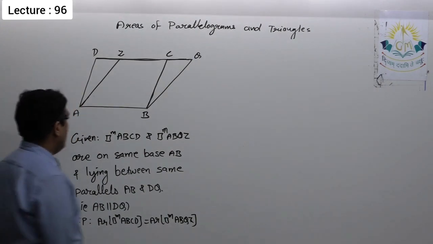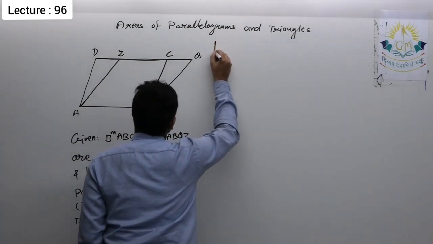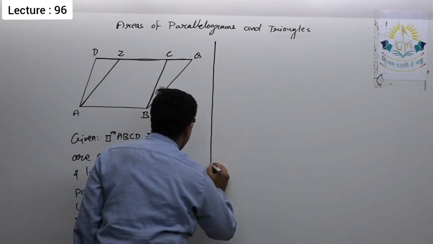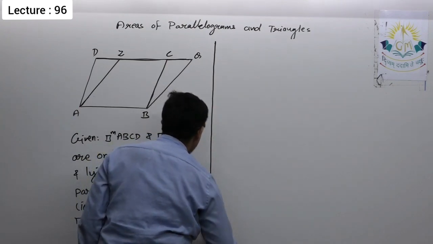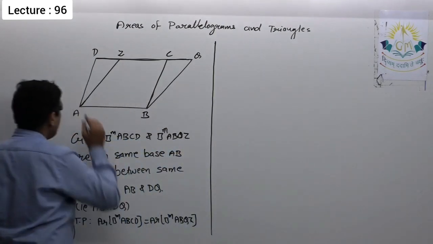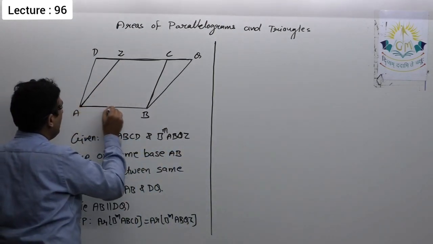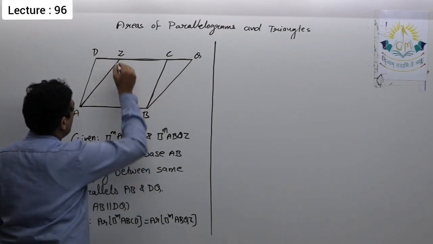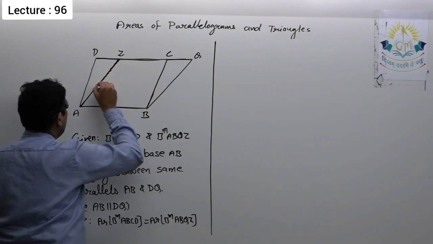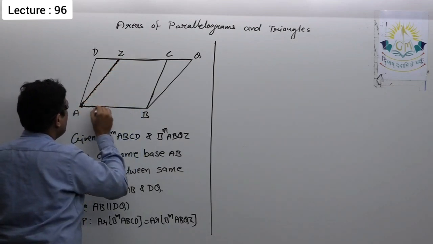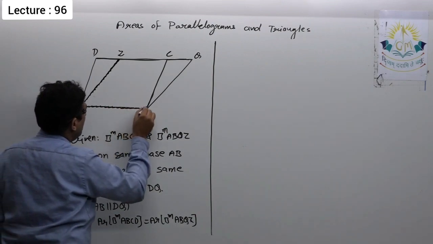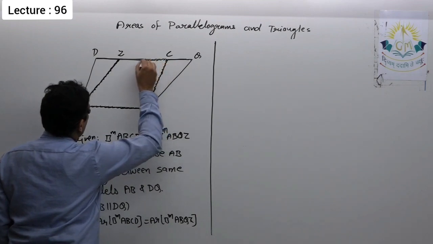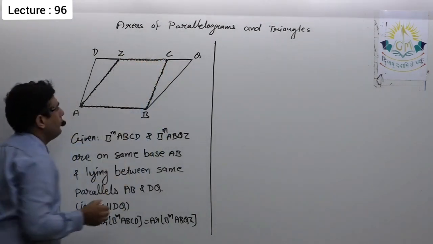So let us see how to prove this. In parallelogram ABCD and in parallelogram ABQZ, you can see this portion is common, isn't it? This is the common area of these two parallelograms.